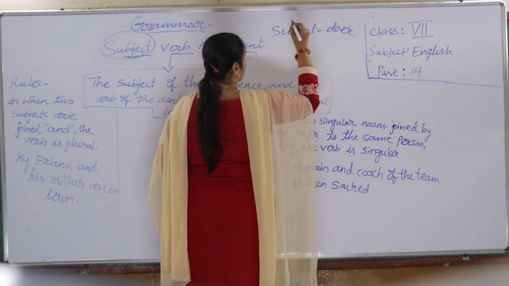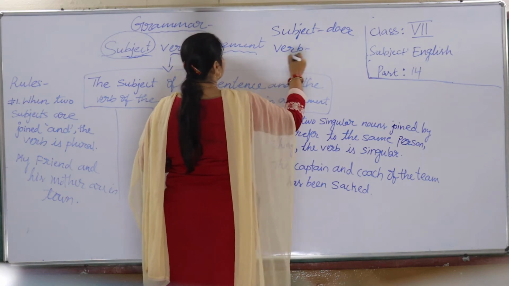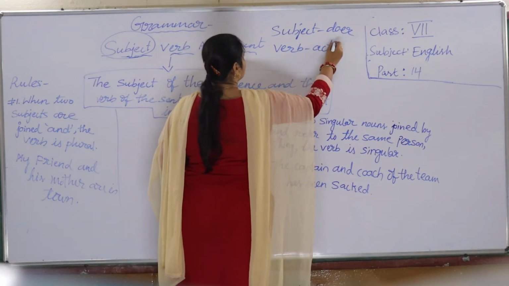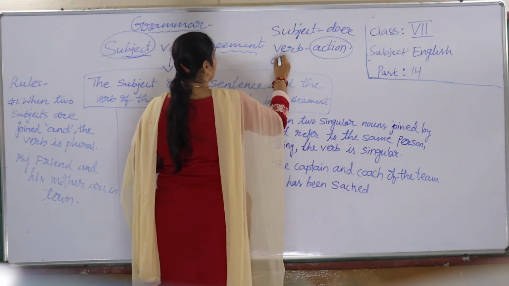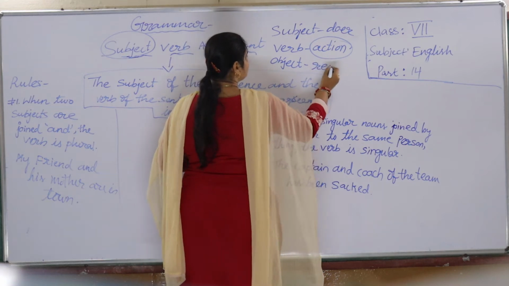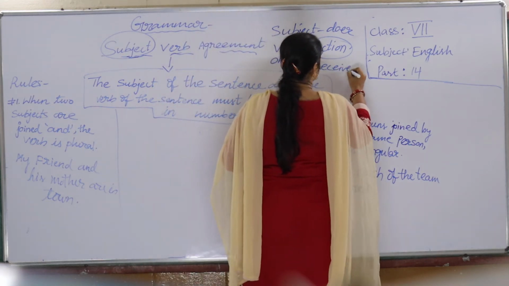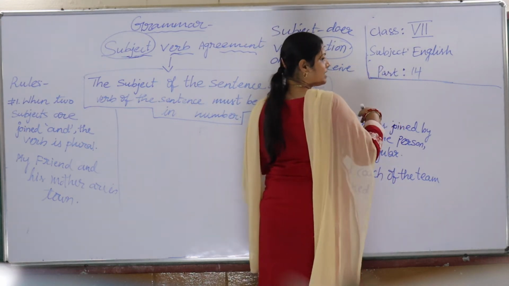Yes children, doer. Then verb is nothing but what shows the action, the action part, what makes the action. Then the object is who receives the action, upon whom the action is received.